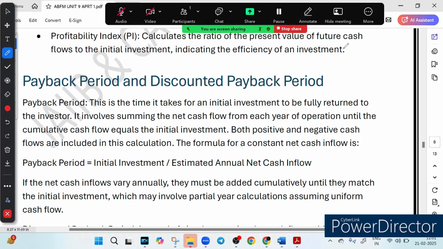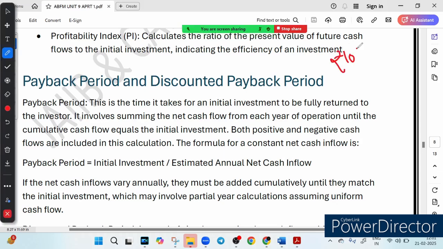Let me give you an example. Suppose you invested 10 lakh in a business, right? And it earns rupees 2 lakh profit per year. So how long before you get your 10 lakh back? That is your payback period, right?